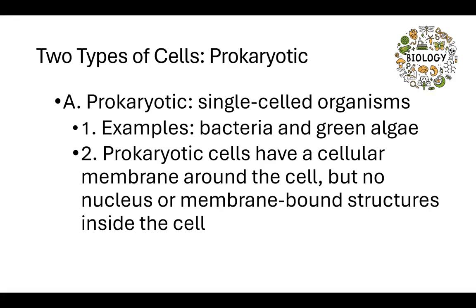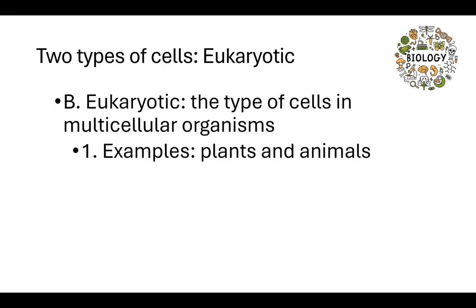Again, this is the first type of cell. This is a prokaryotic cell. They are single-celled or one-celled organisms. Examples of these prokaryotic cells could be bacteria and green algae. Prokaryotic cells have a cellular membrane around the cell, but no nucleus or membrane-bound structures inside the cell.